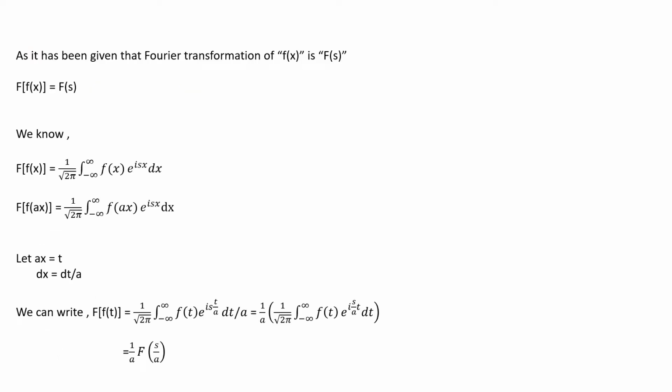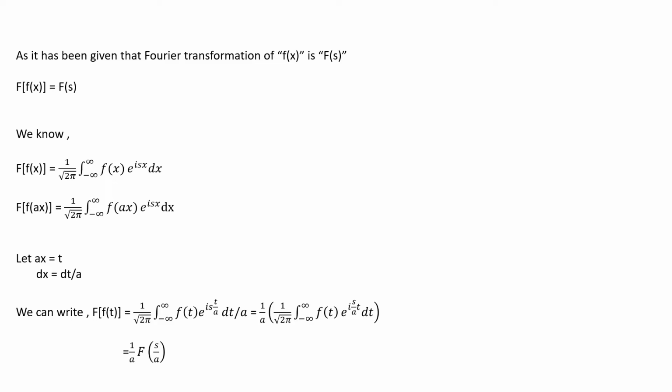Here is its solution. It has been given that the Fourier transformation of f of x is f of s. We know that the Fourier transformation of f of x is equal to 1 by root 2 pi integration from minus infinity to infinity f of x e to the power isx dx. So here we can write that the Fourier transformation of f of ax is equal to 1 by root 2 pi integration from minus infinity to infinity f of ax e to the power isx dx.